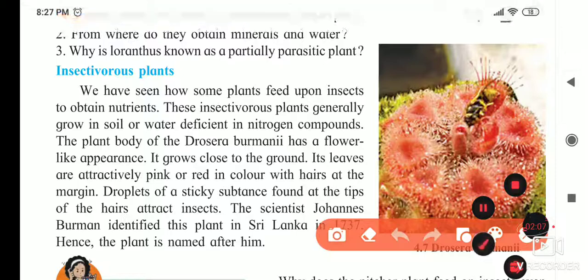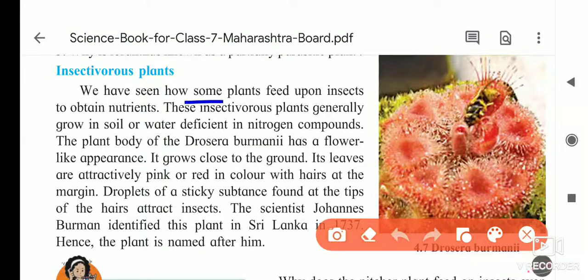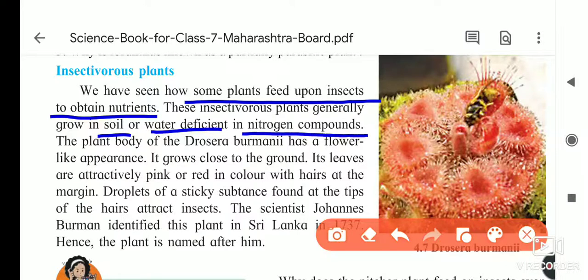Here we have seen how some plants feed upon insects to obtain their nutrients. If nutrients are not there, they will show the effect on their body, meaning their height will be less. These insectivorous plants generally grow in soil or water that is deficient in nitrogen compounds. In the soil where nitrogen is less, these plants grow, and to fulfill the need of nitrogen, they eat the insect and take nitrogen from its body for their growth.